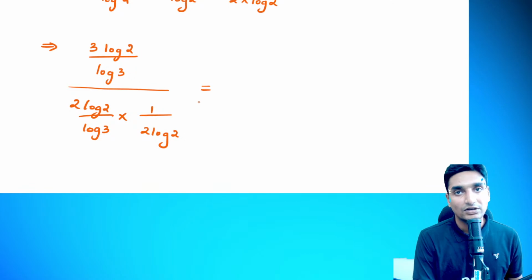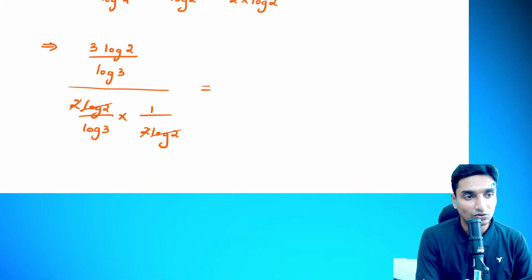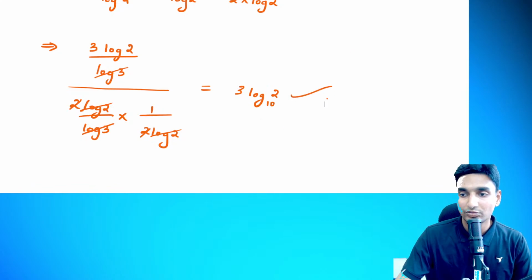So we have to simplify. 2 and 2 both get cancelled in the denominator. Log 2 and log 2 too both get cancelled out in the denominator. So log 3 in the numerator and log 3 in the denominator get cancelled, guys. So the remainder is 3 log of 2 to the base of 10, guys. That is our answer, and that is what was asked to prove in the question.